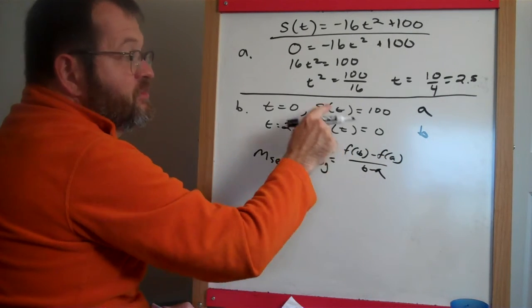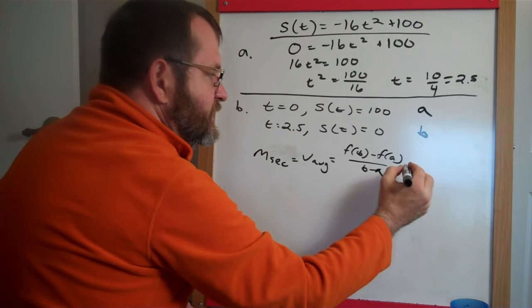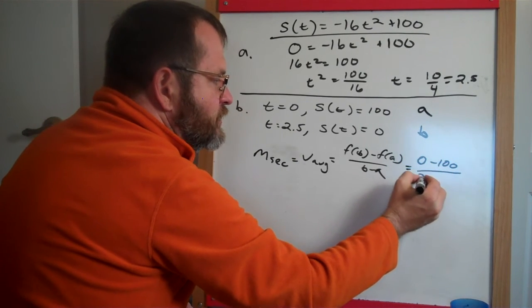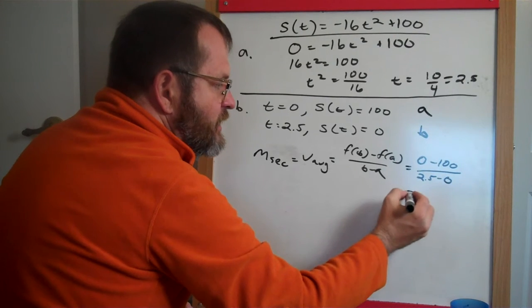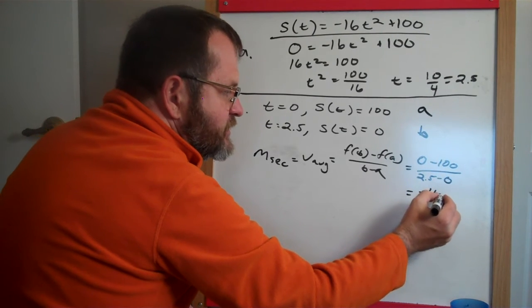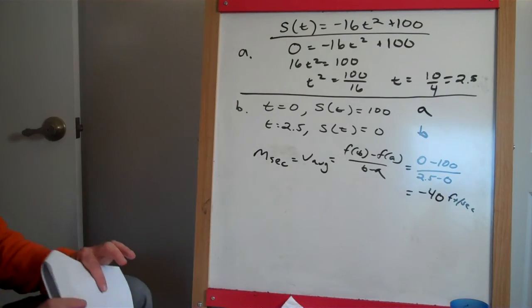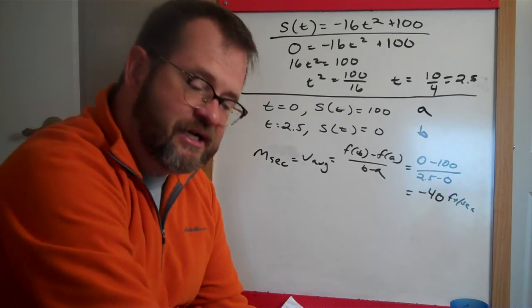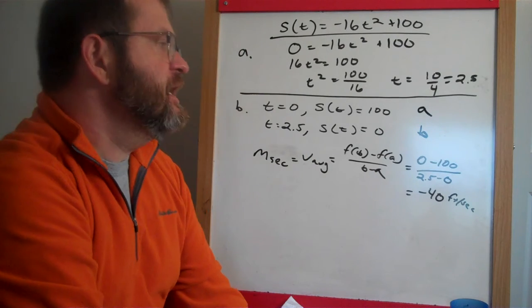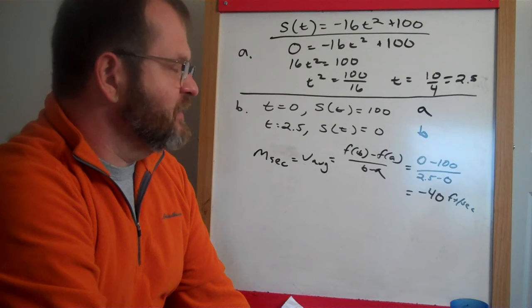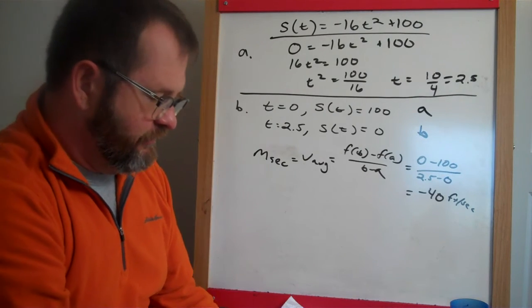Now we're not using f, we're using s here because it's the position, but it'll work the same way. So 0 minus 100 over 2.5 minus 0 is negative 40 feet per second. So the velocity here is actually negative because we are going down the y-axis. We're actually getting closer to the axis. So our velocity here is actually negative. Okay.